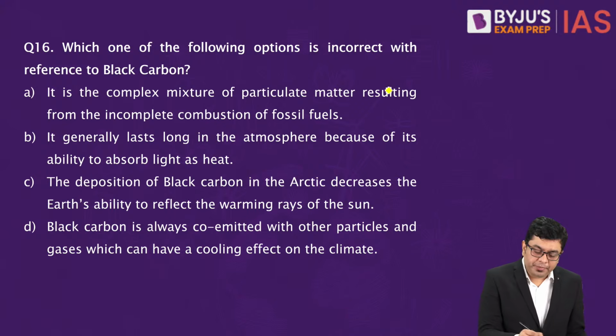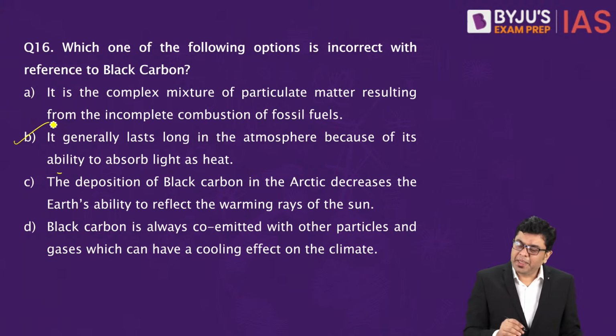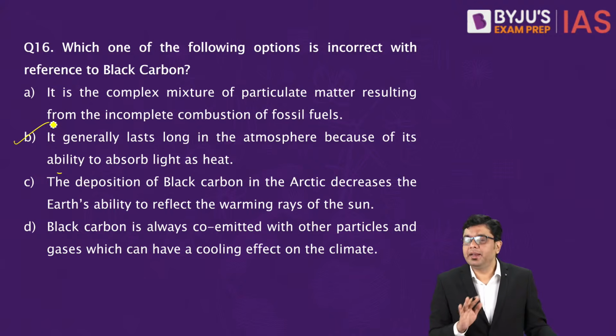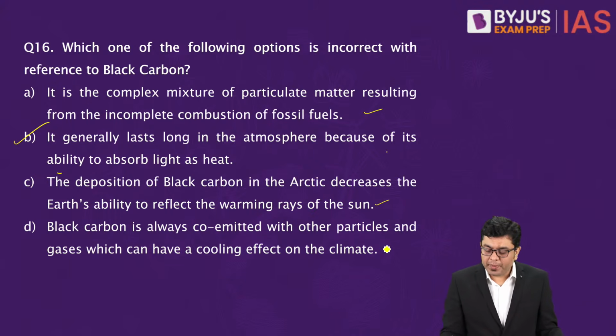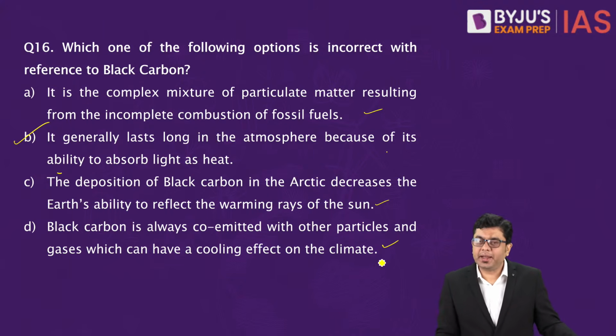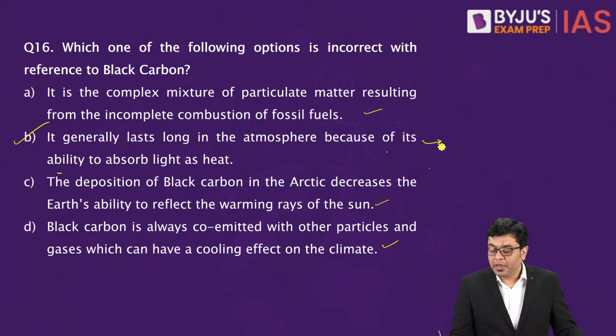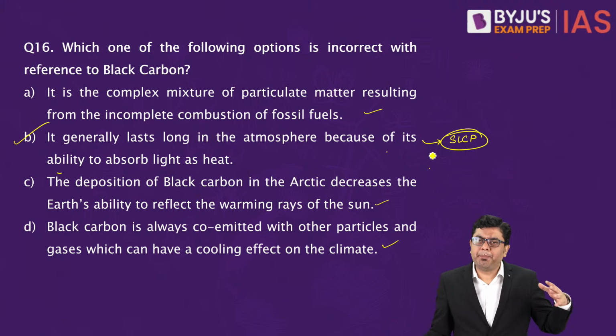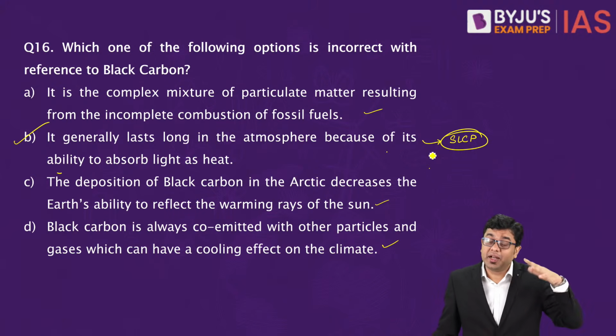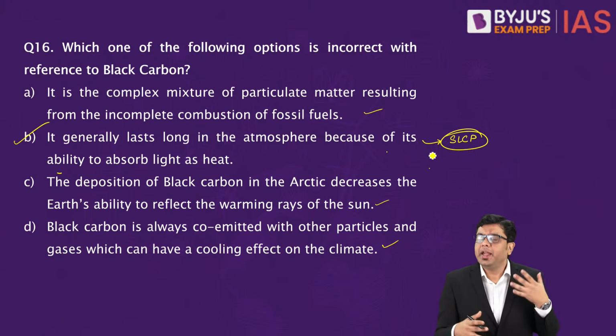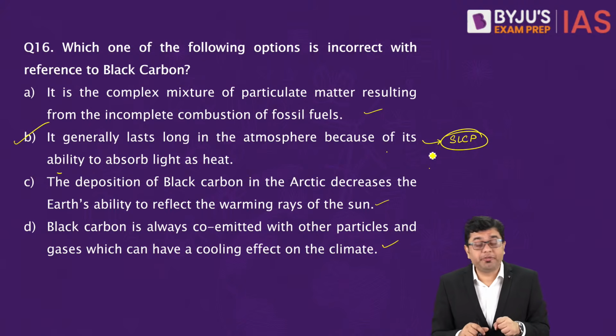So here, if you observe, B is going to be the incorrect one because all of the others are going to be correct. Why is B going to be incorrect? Because again, as we discussed, black carbon along with methane and ozone forms a short-lived climatic pollutant in general. Overall, black carbon deposits happening over ice sheets, glacial regions and mountainous areas induce an increased rate of heating.